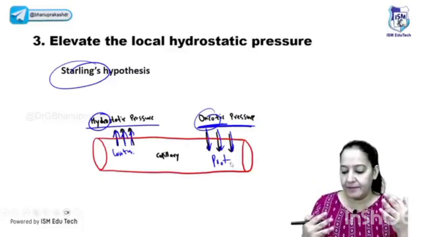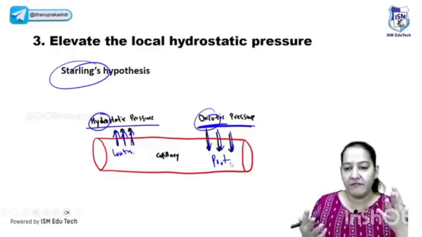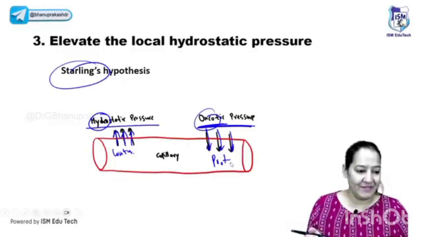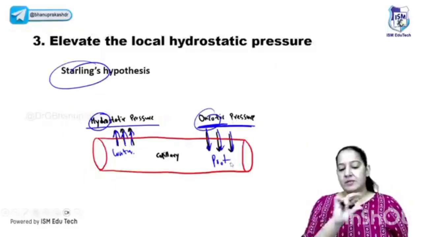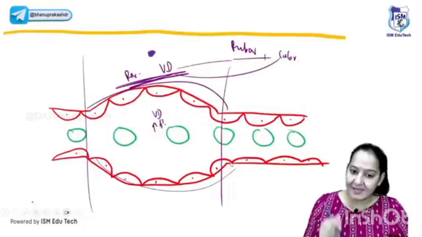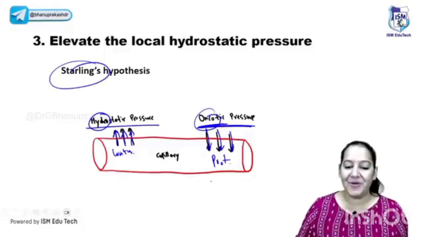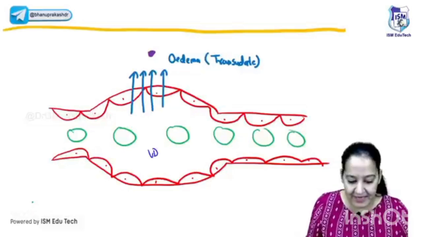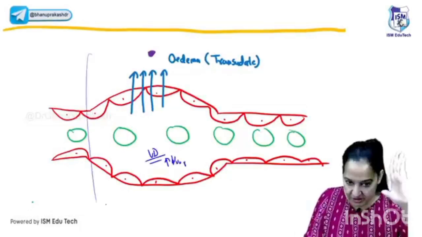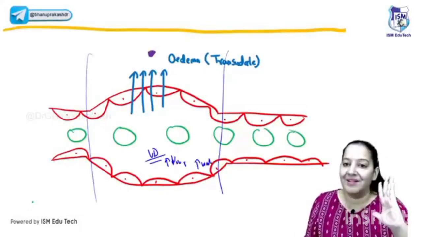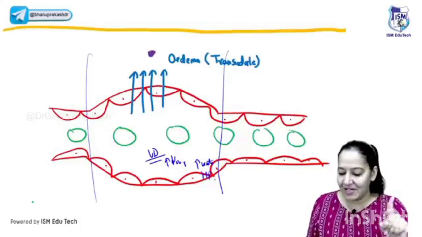I guess you all have read this in physiology. Okay, so can we go ahead? So these are the two types of pressure. Now you tell me, the second step was vasodilatation. Which pressure will increase? Is it hydrostatic or oncotic? Common sense. You will say, ma'am, vasodilatation means there is more blood in this section. More blood means more water. More water means hydrostatic pressure. The hydrostatic pressure will increase.